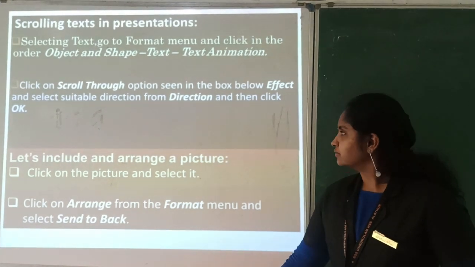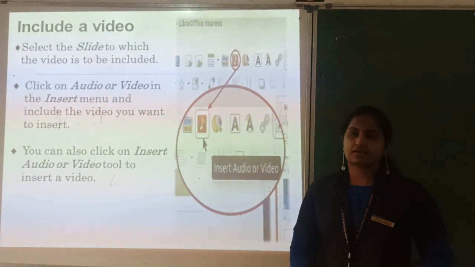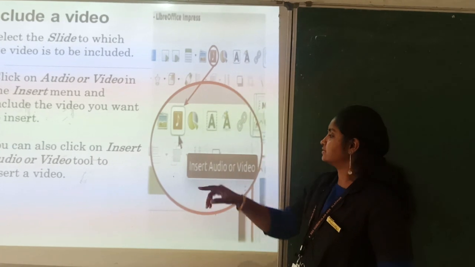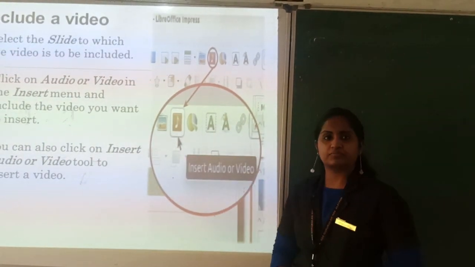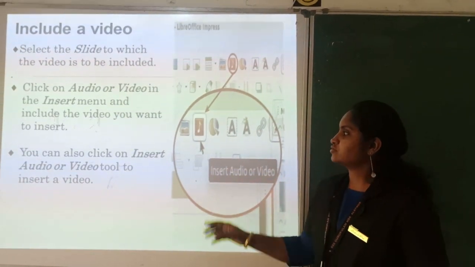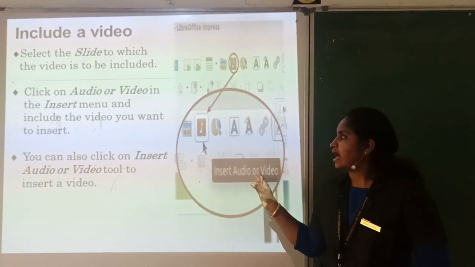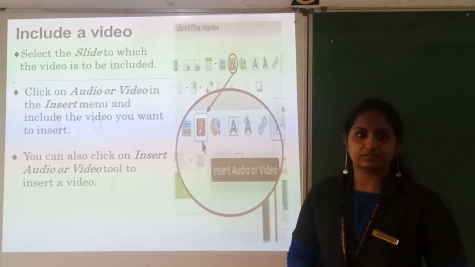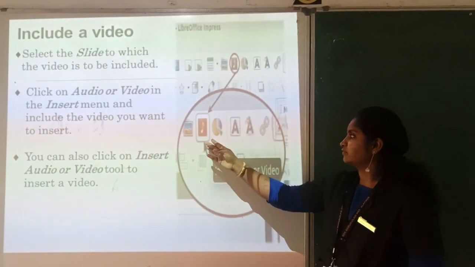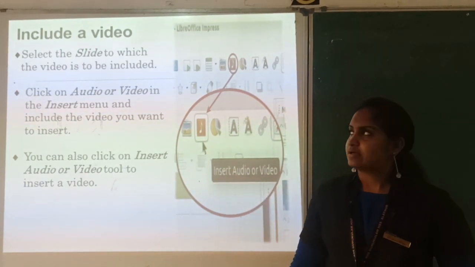Okay. So next we can include a video in our slide. How can we include it? Here we have the audio and video option. Insert audio, video. By clicking on that symbol you can include a video. Select the slide in which you want to include the video or audio, and you can choose your video from a file. Then just click Insert, or else you can insert the video through the audio and video option too. Okay. And next is